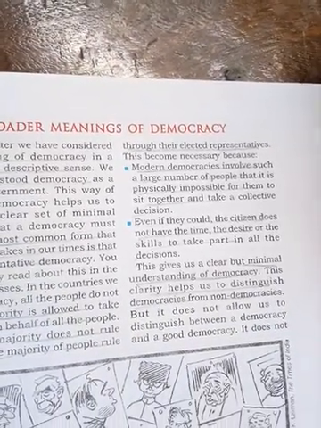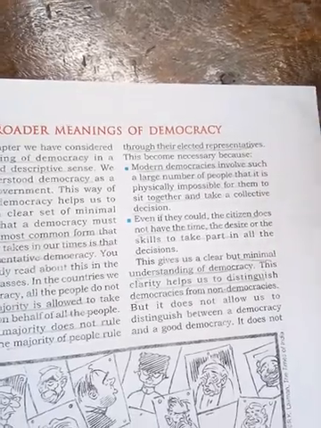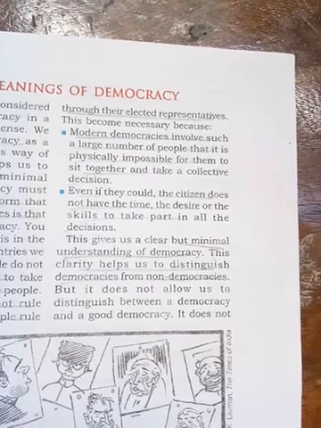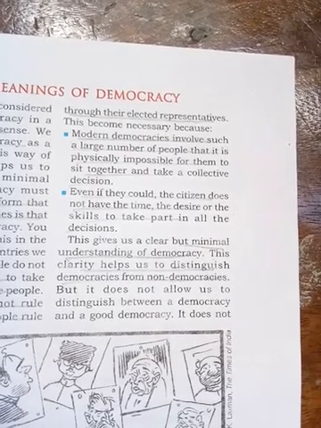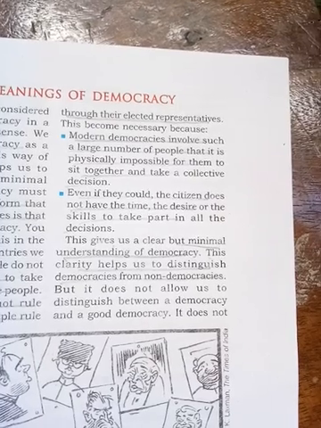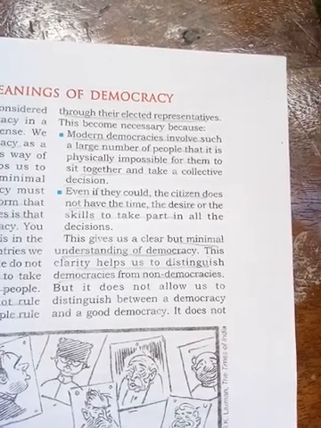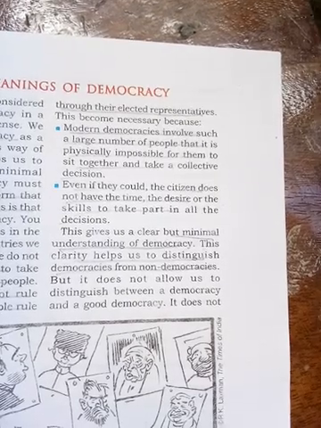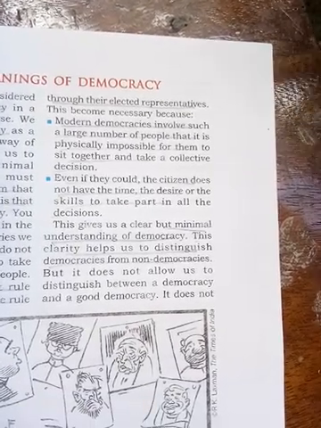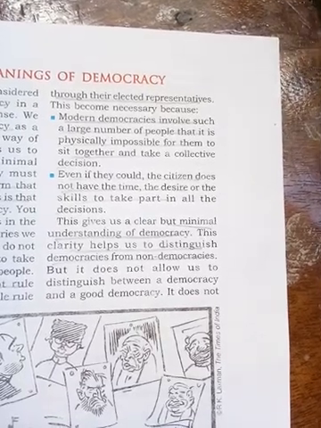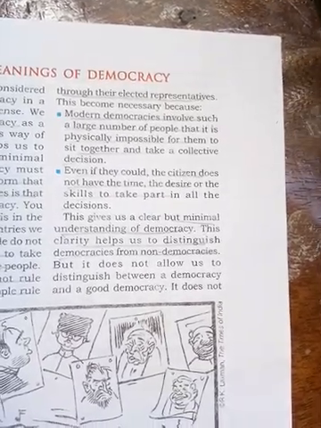That means they are not controlling everything. They distribute their power to other representatives also. Modern democracy involves such a large number of people that it is physically impossible for them to sit together and take a collective decision. So in a modern democratic form of government, people do not participate physically, but they are collectively making their decision.